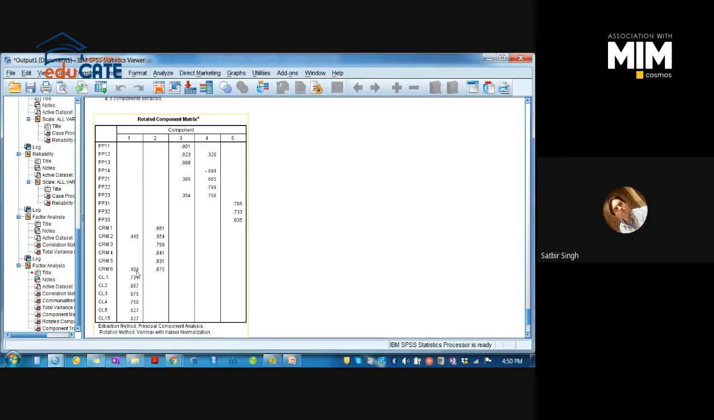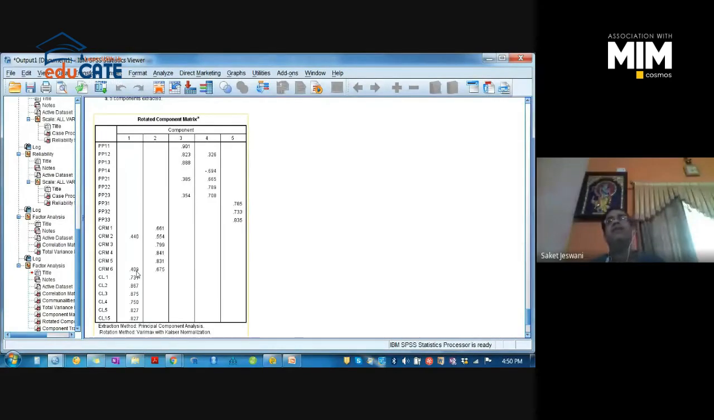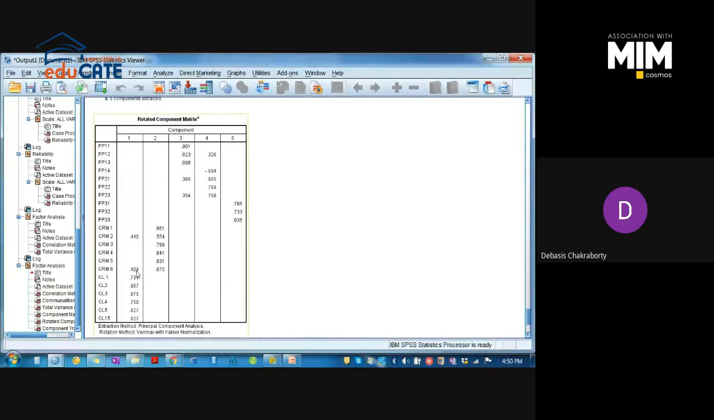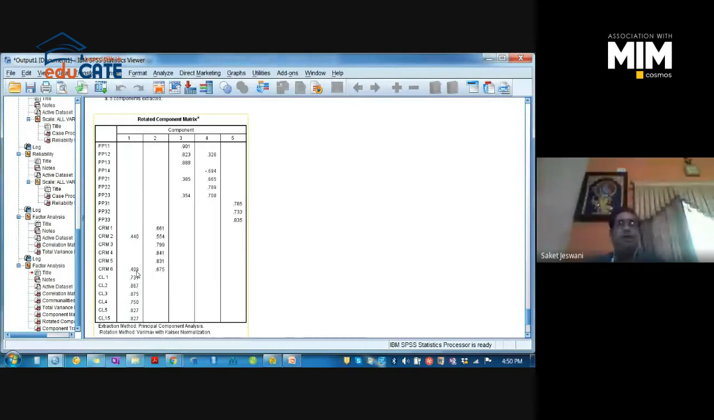Understood? But sir, what is the significance of the values in different components? For example, PP11 is showing a value in column 3, component 3. Why not in column 5, sir? See, that value is 0.3 or less than that. Actually, PP11 will... wait, I will show you.